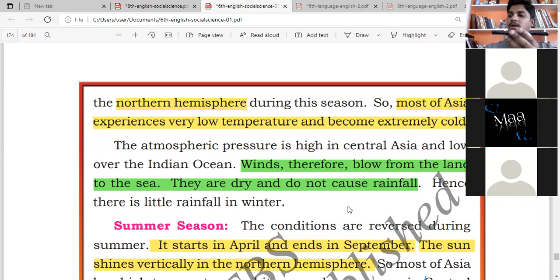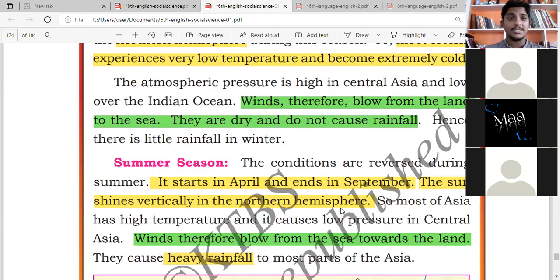Now I will show you. This is the land and this is the sea. Imagine this is land, this is sea. So from the land to the sea, the wind is blowing. When the wind blows to the sea, it means there won't be any rain during that season. Especially from October to March, the winter season, there won't be any rain. That is the prediction.